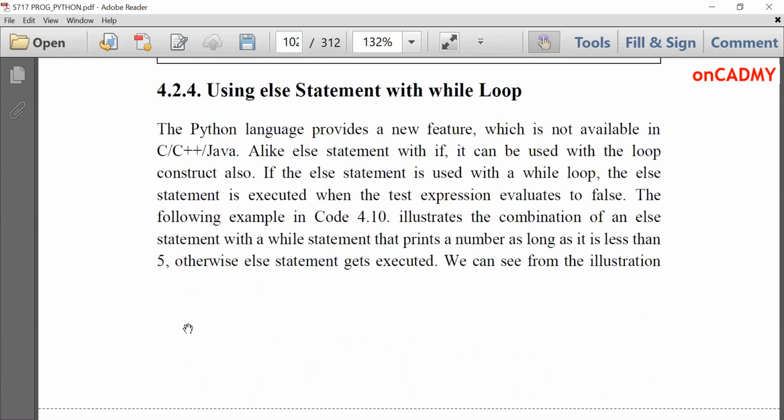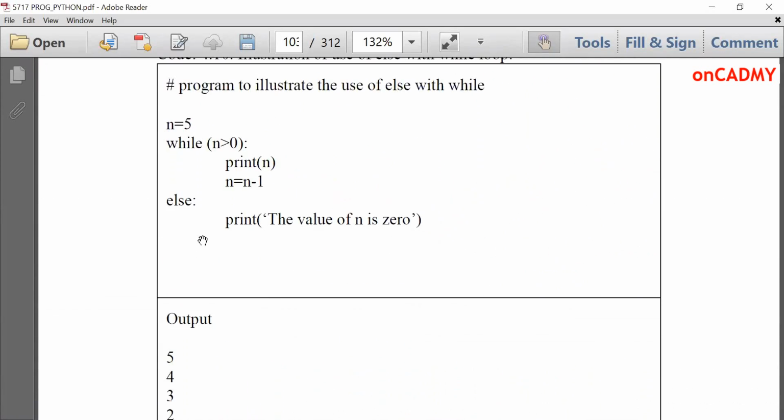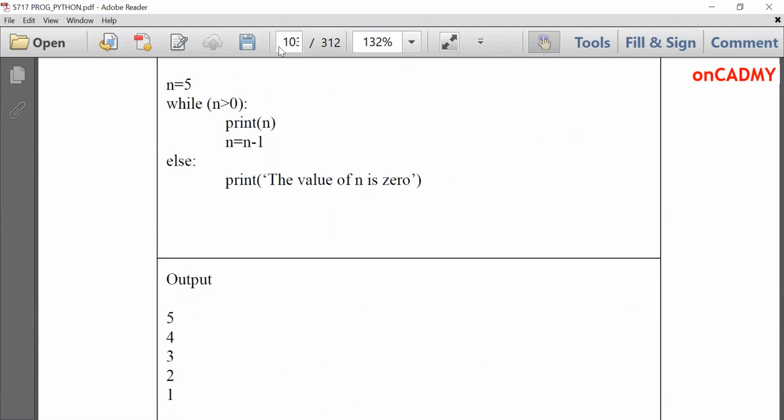Now, using else statement with while loop. As we have studied in previous programming languages, there is no else with while or for. But here in Python, there is a special provision that there is else with the while statement also. Just like we use else with if, we can use else with while statement also. If the condition inside the while statement is false, it executes the else part of the while loop. So let's see through an example. Program to illustrate the use of else with while.